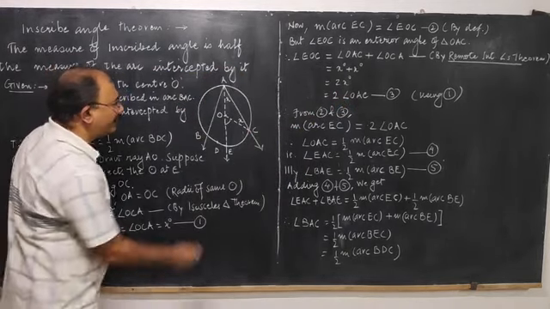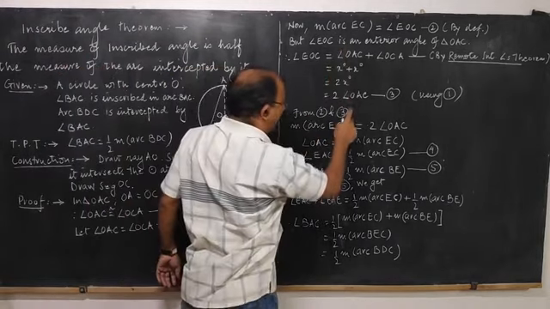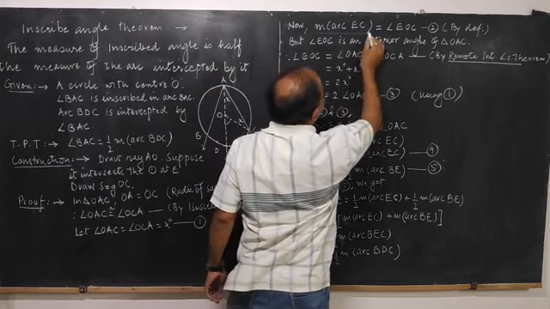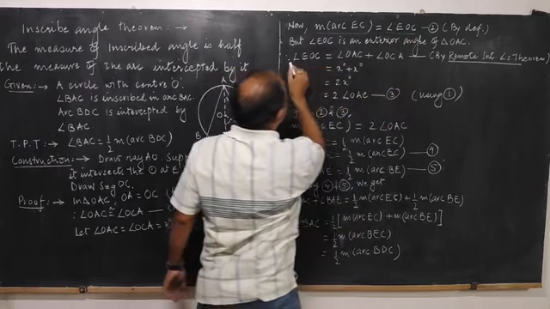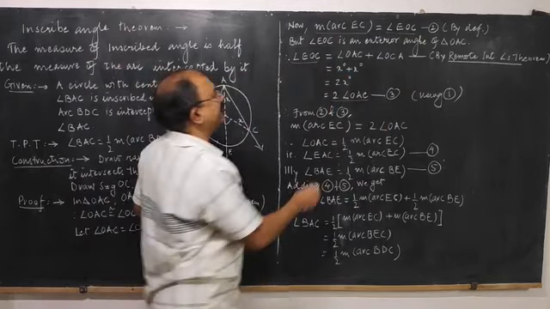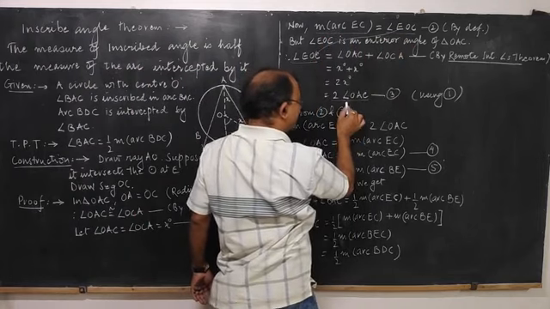So what did we prove from equation number 2 and equation number 3? The measure of arc EC is equal to EOC, and EOC is equal to twice OAC. So you get a connectivity. This arc is equal to this angle, but this angle is equal to this.